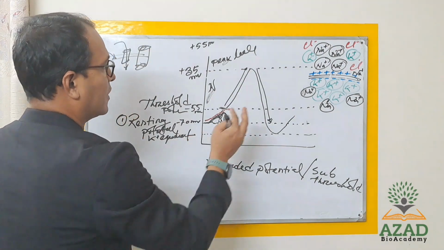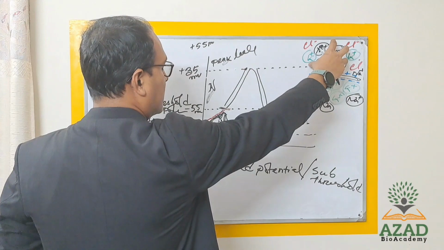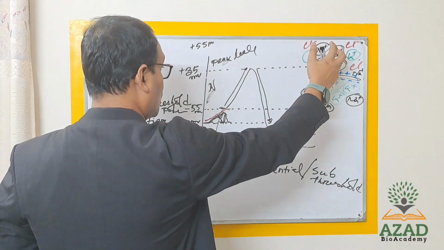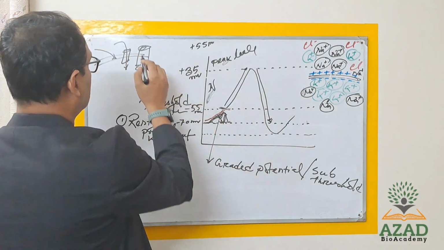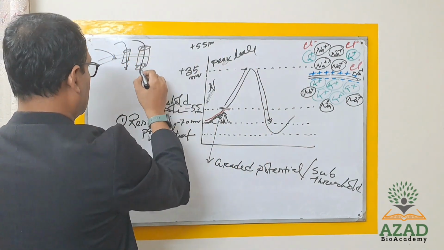And what will happen? As sodium is more abundant outside of the cell, it will enter through the voltage gated sodium channel.